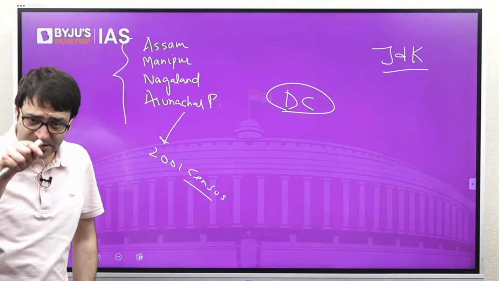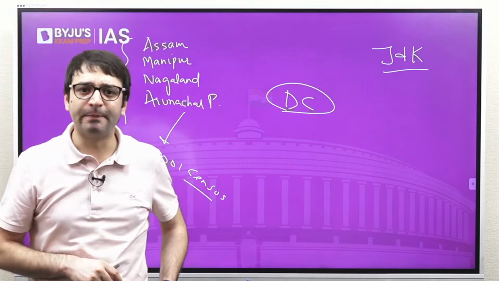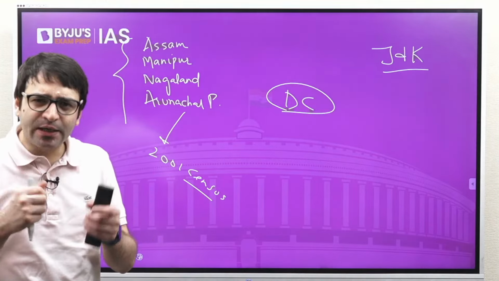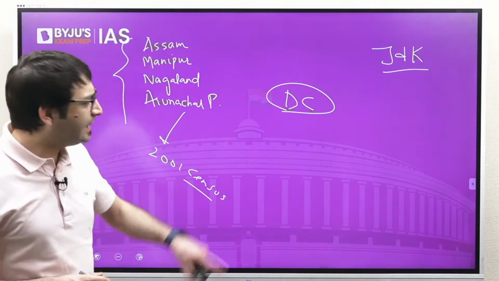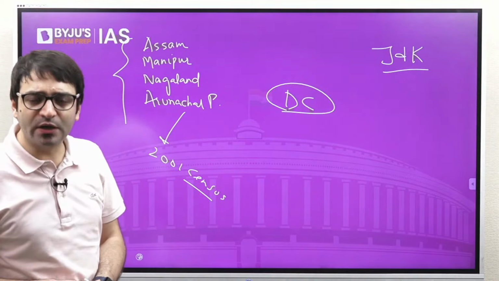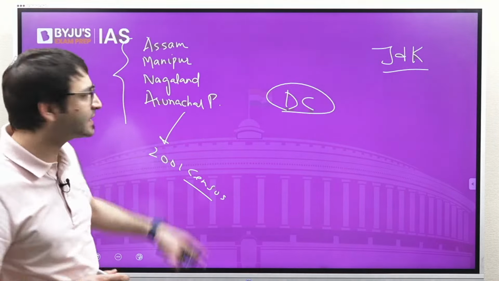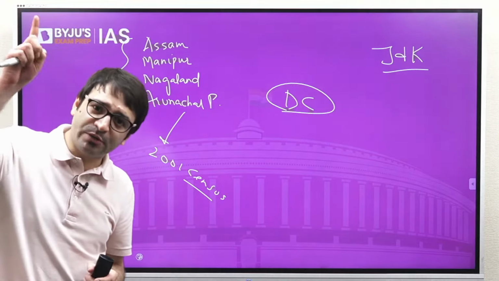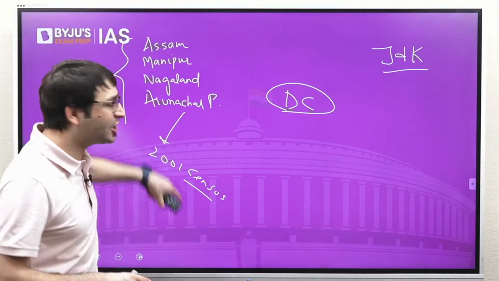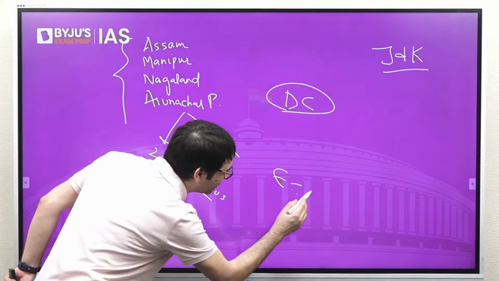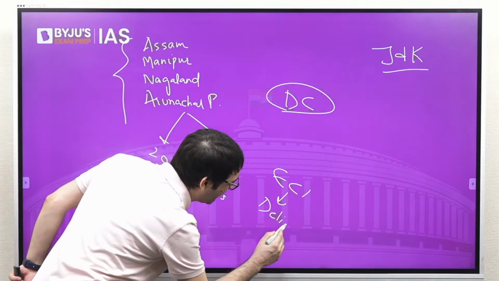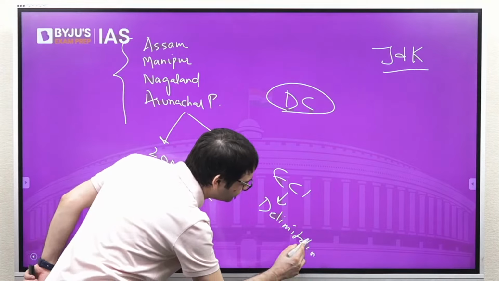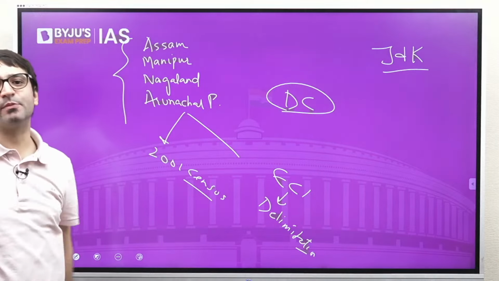But then, this is where it becomes important for your prelims exam. Somebody flagged an issue saying the delimitation commission cannot conduct the delimitation exercise in these 4 states. Why? Because a law previously mentioned that in these 4 states, the Election Commission of India will have to carry out delimitation, not the Delimitation Commission.